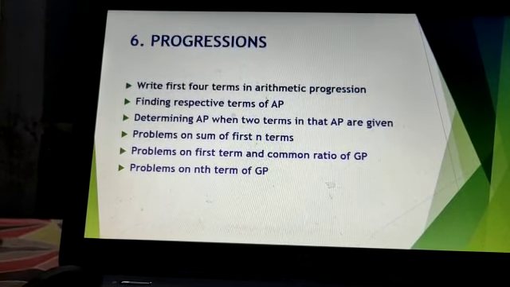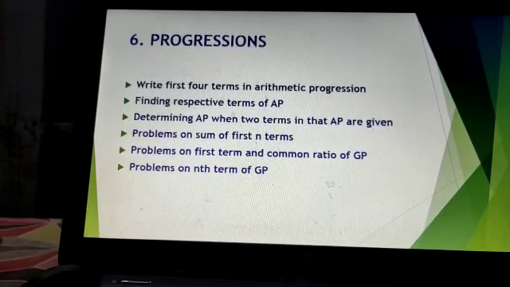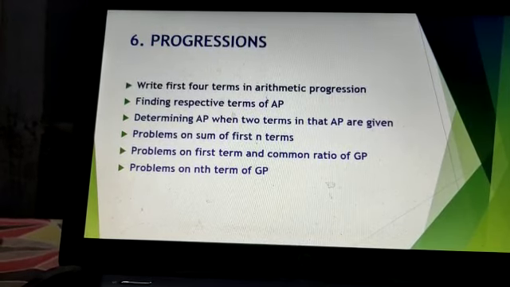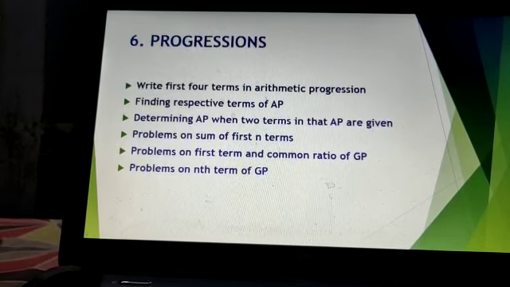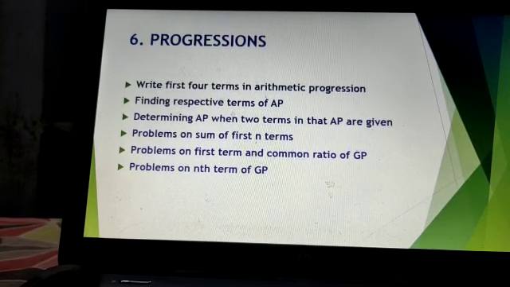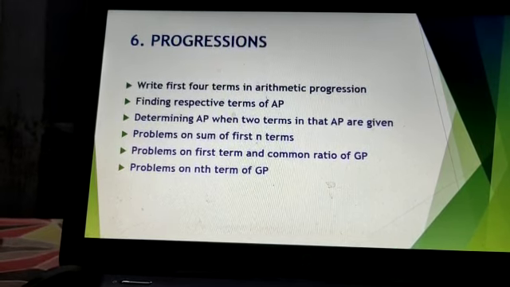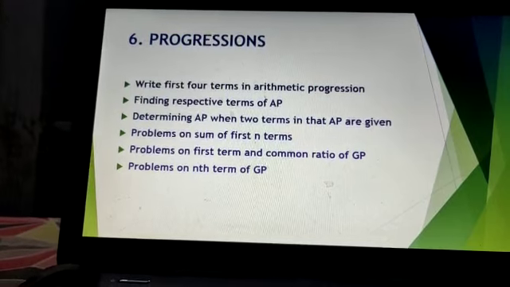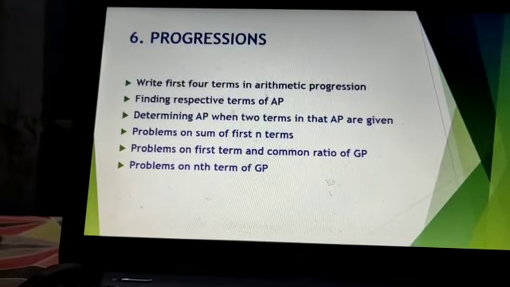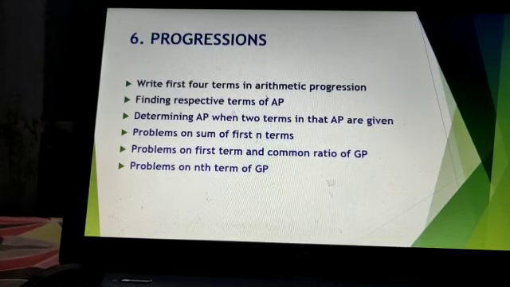Next one, problems on the first term and common ratio of GP, geometric progression. In this one they can ask the first term and common ratio problems. And next one, problems on the nth term of GP, that means what is the formula for the nth term and what are the terms in it, like that. Otherwise they can give the common ratio and first term, and ask for the 10th term or 15th term, like that. These are the important concepts in progressions.